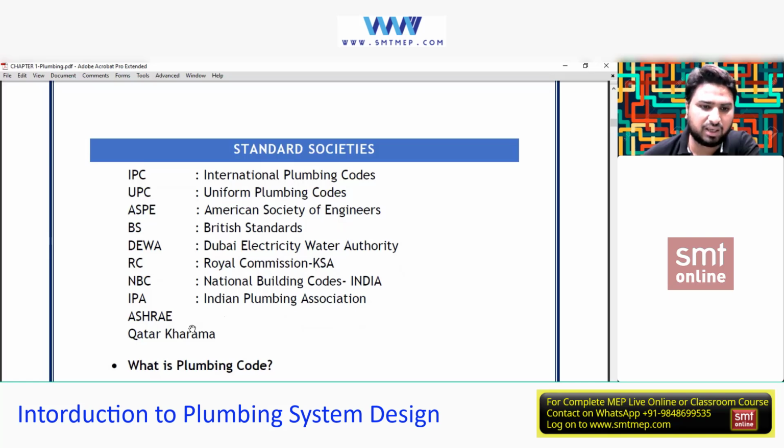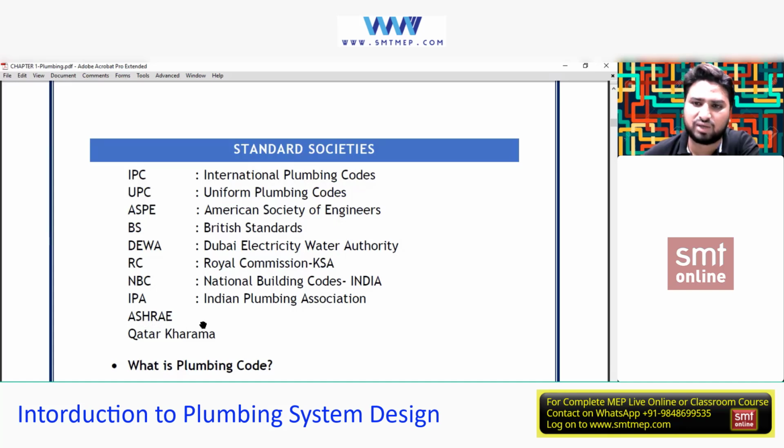Then ASHRAE, the American Society of Heating, Refrigerating and Air Conditioning Engineers. Again, this is also one code which we use for something like heater selection and all this. Again, don't get confused, it's from HVAC. Now some part we might take for this, because the values have also been provided.